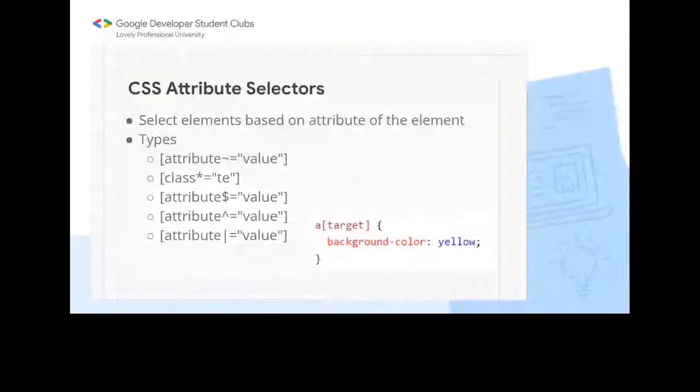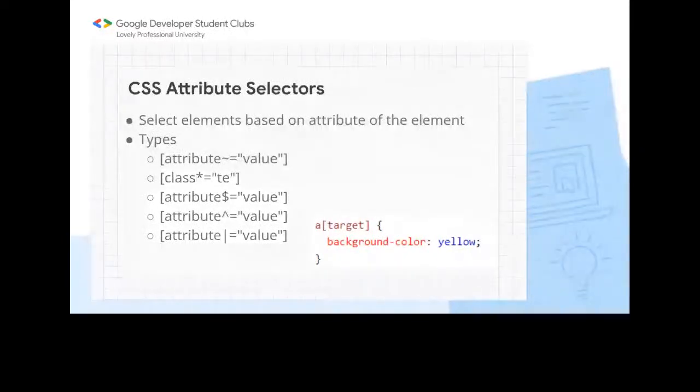And then attribute equals value means it has the exact same value. And then we have the star equals. If the class is starting with this te, then we will select that element.